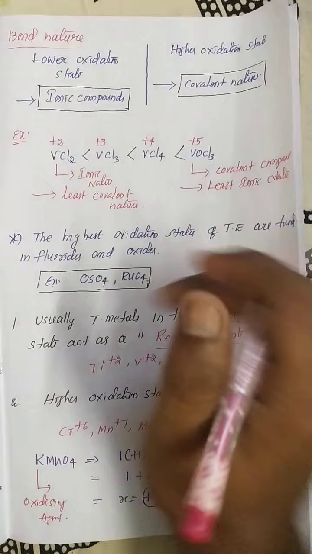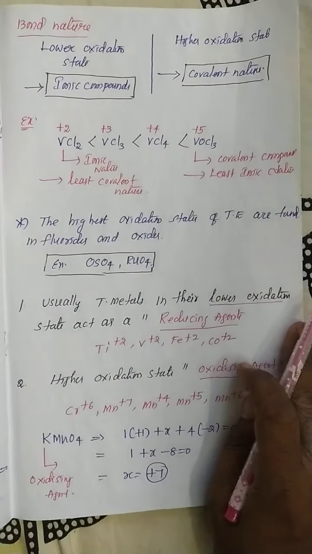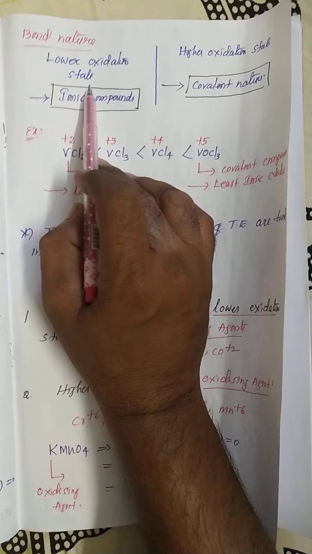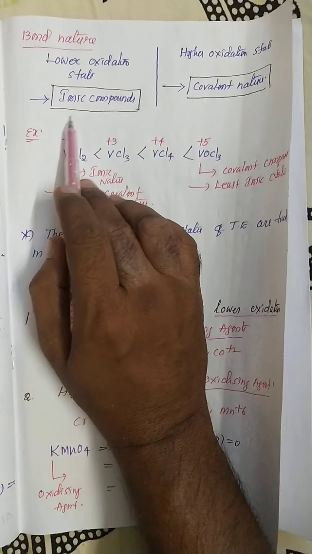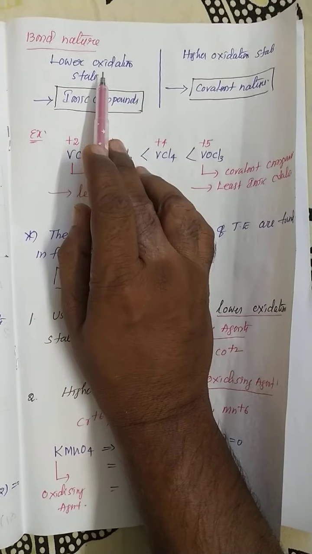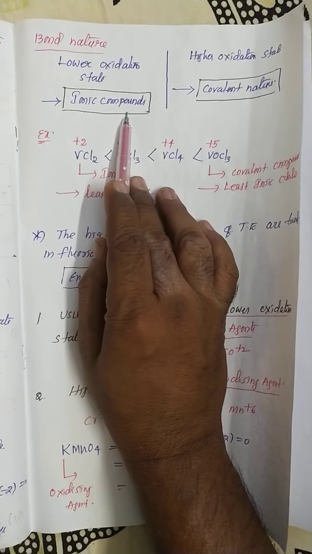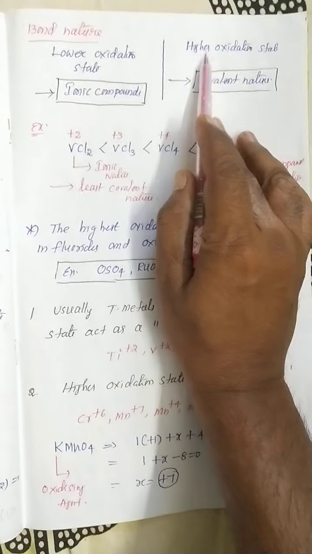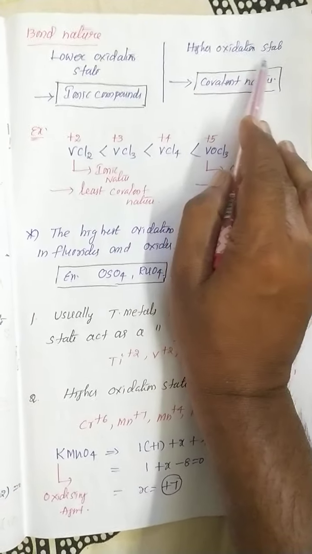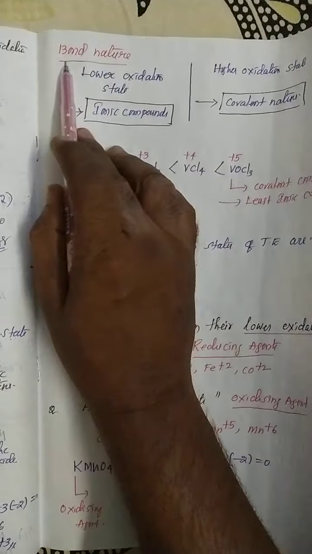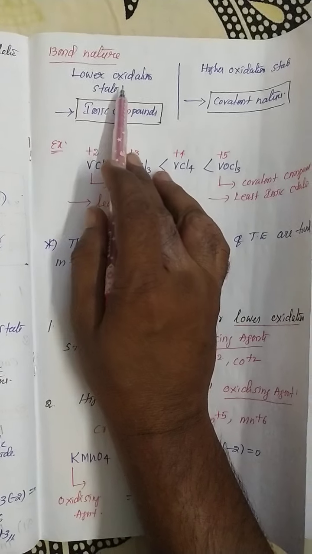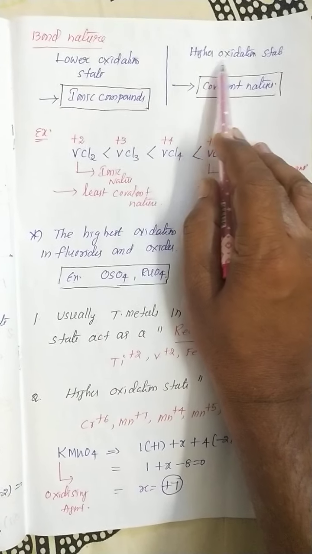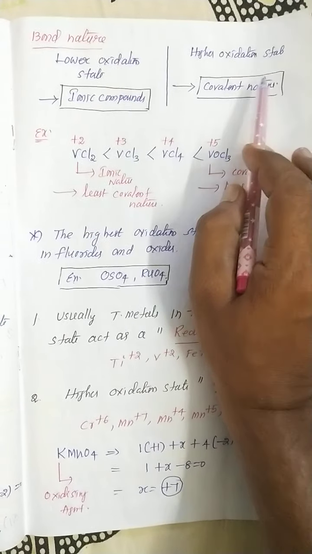So the next one is bond nature. This is also important. If any one of the elements shows a lower oxidation state, that compound is always ionic in nature. Listen carefully. Any compound with a d-block element showing a lower oxidation state is commonly known as an ionic compound. If the d-block element shows a higher oxidation state, the entire compound has covalent nature. That is the most important point. Lower oxidation state d-block elements in a compound give ionic compounds, and higher oxidation state d-block elements give covalent compounds.